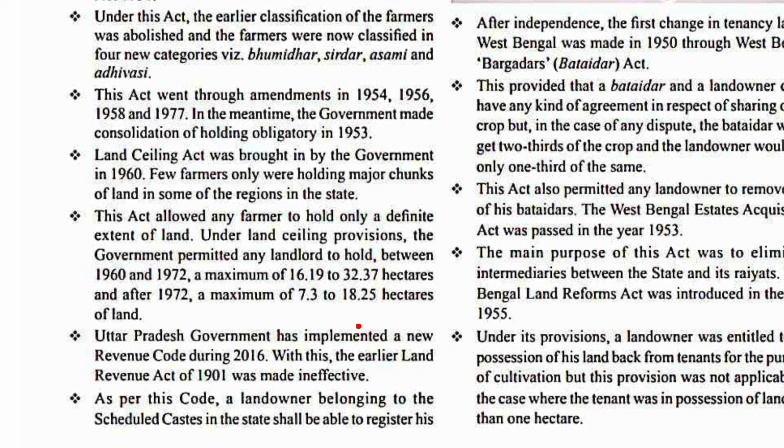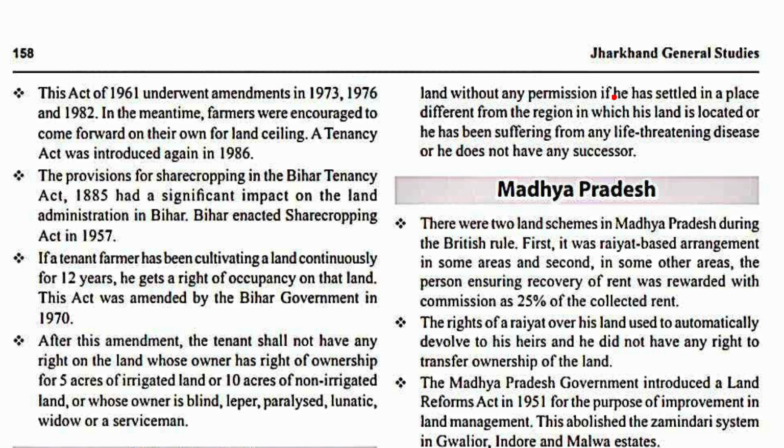The Uttar Pradesh government implemented a new revenue code during 2016. With this, the earlier Land Revenue Act of 1901 was made ineffective. As per this code, a landowner belonging to the scheduled caste in the state shall be able to register his land without any permission if he has settled in a place different from the region in which his land is located, or he has been suffering from any life-threatening disease, or he does not have any successor.